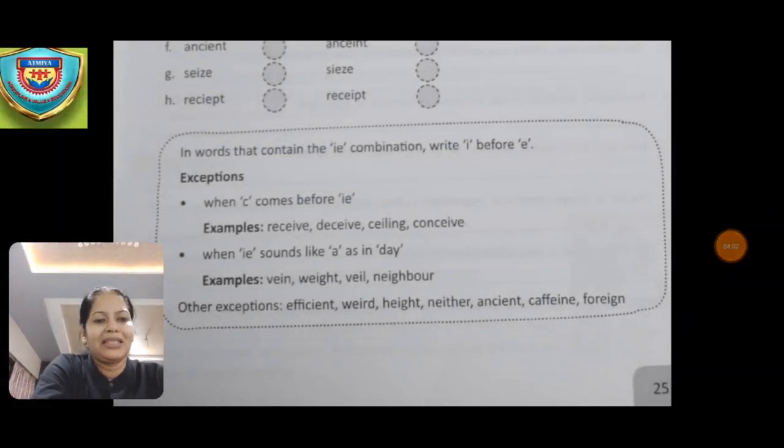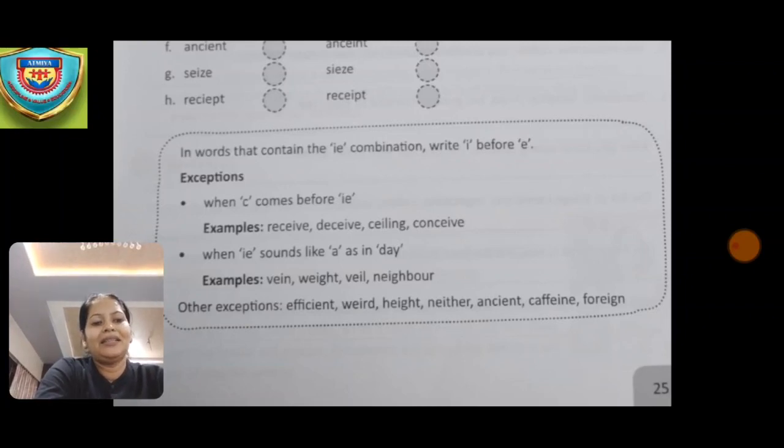Now, in words that contain the IE combination, you have to write I before E. Now, the exceptions are when C comes before IE. Examples: receive, deceive, ceiling, conceive. Okay, and when IE sounds like A, as in day. Now, the examples are vein, weigh, weight, neighbor. Now, other exceptions are efficient, weird, height, neither, ancient, caffeine, and then foreign.